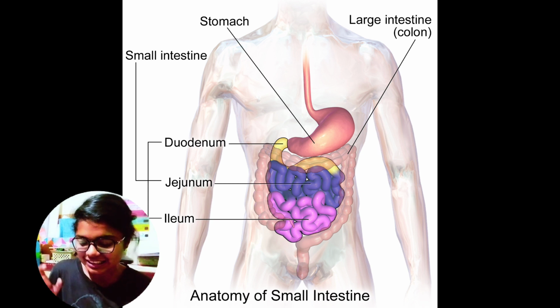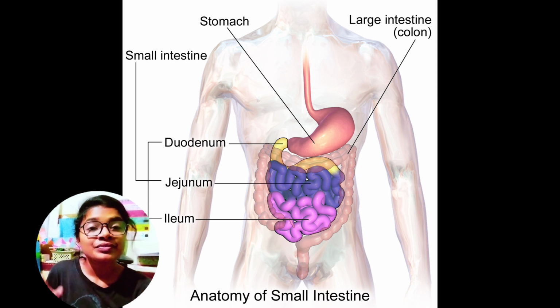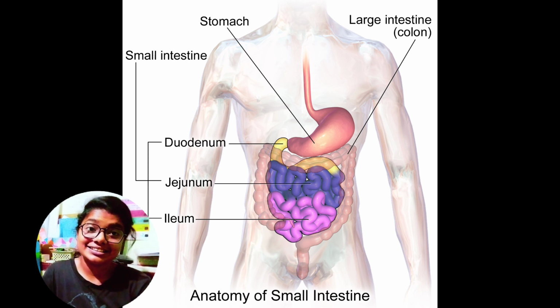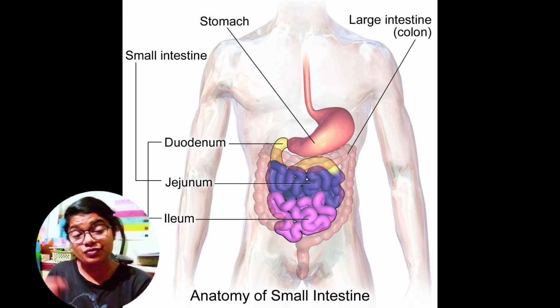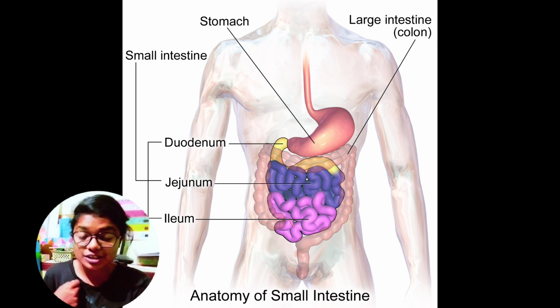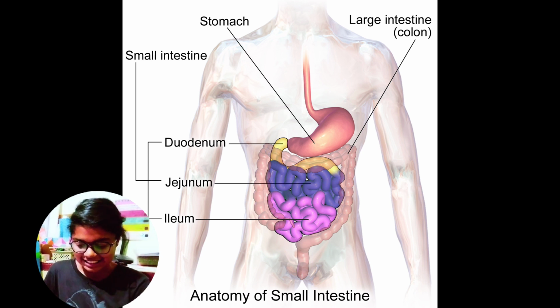Now let's discuss that the small intestine starts with the pyloric sphincter and ends at the ileocecal valve. So what we will see is that the duodenum is a C-shaped organ.